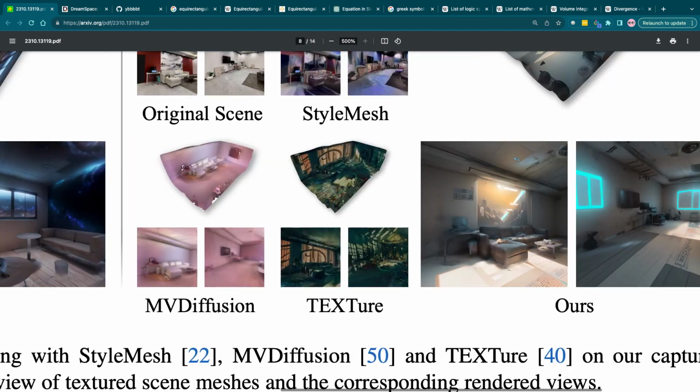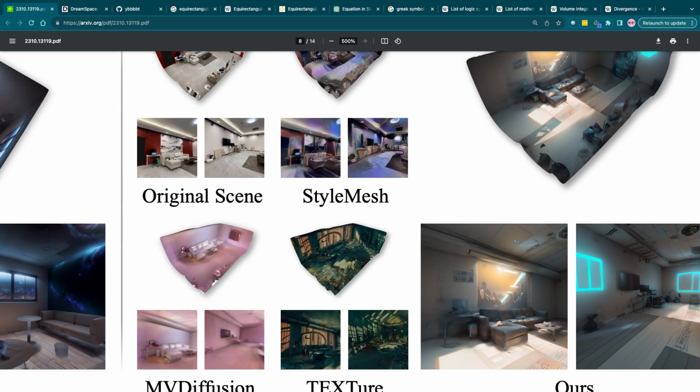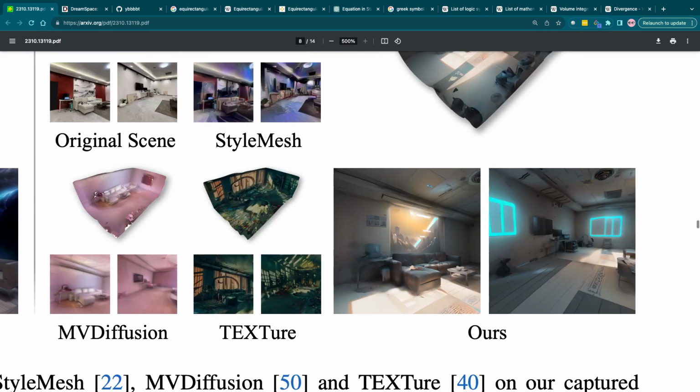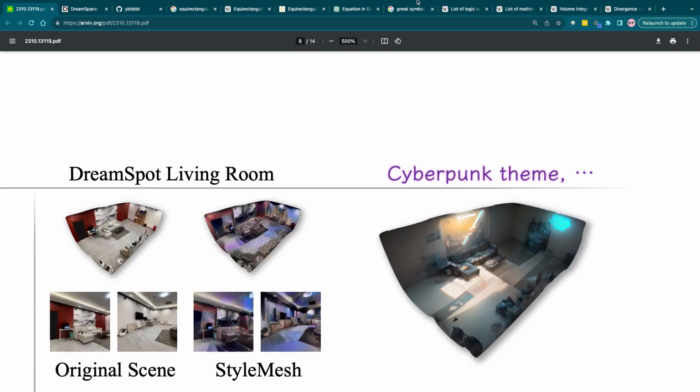Original scene, StyleMesh. Original scene. Hmm. The cyberpunk one is really good. Cyberpunk theme.